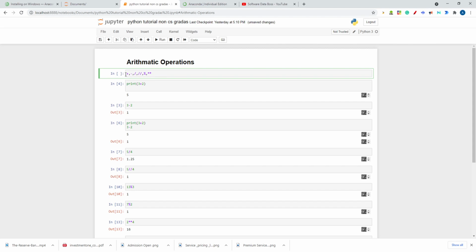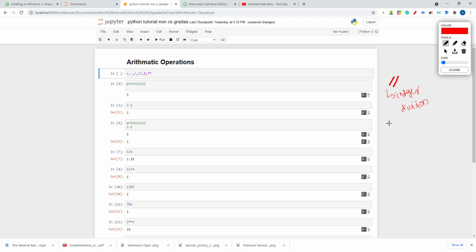In this cell I am performing nothing, but I am giving you information about some arithmetic operators that you should know. Let's discuss these operators one by one. The first one is addition, you know very well. The second is subtraction, then division. What is this double division indicating? This is indicating the integer division.